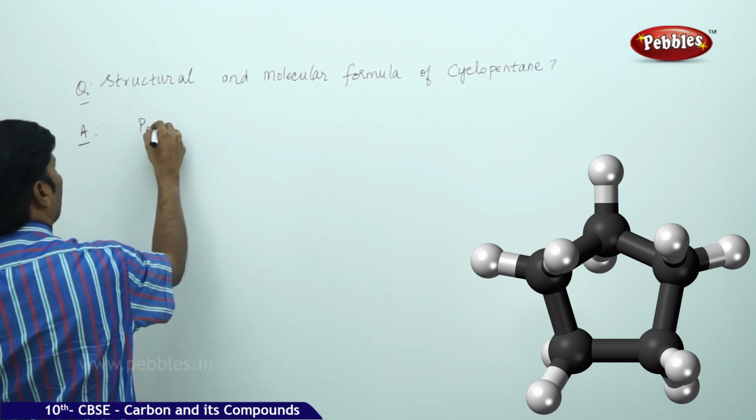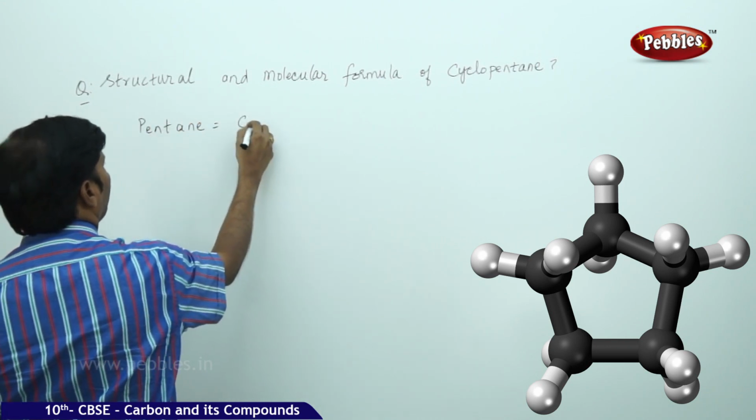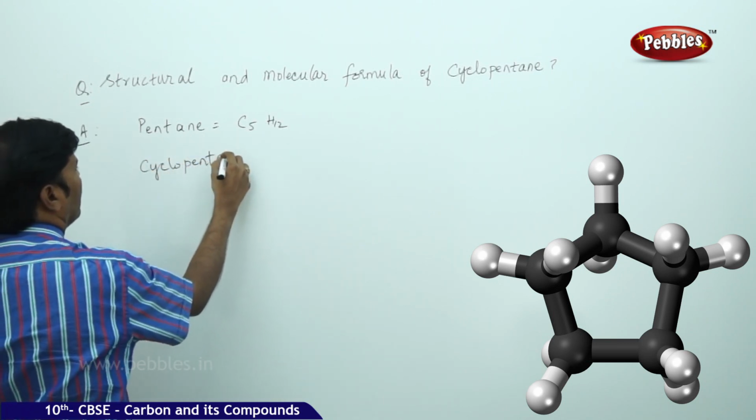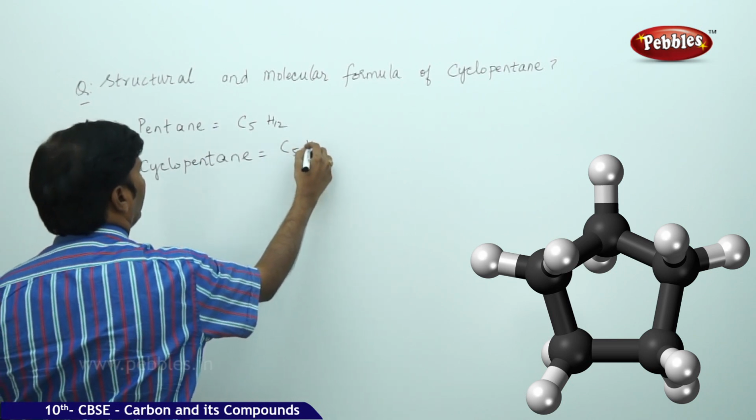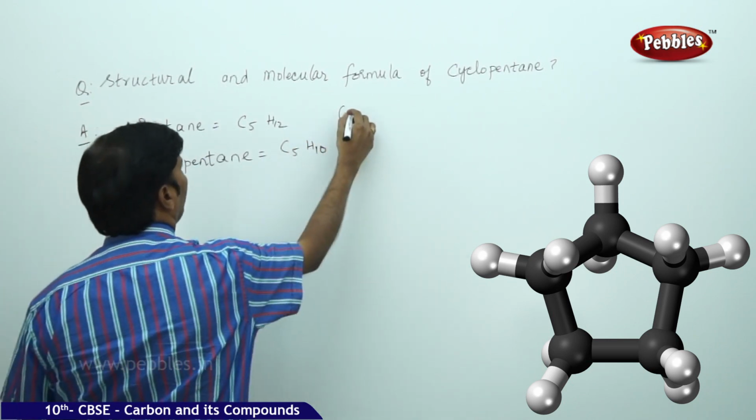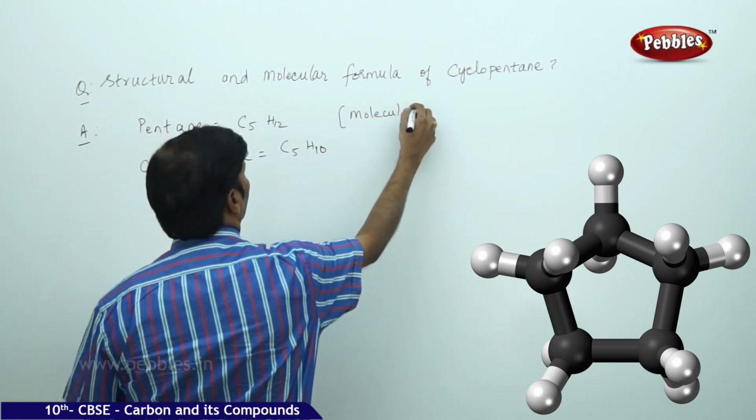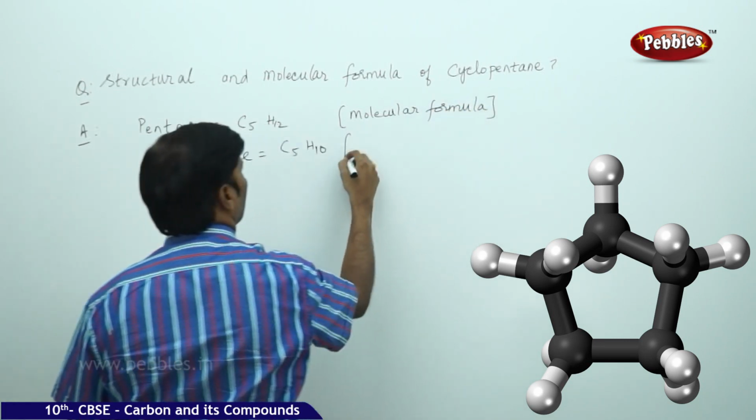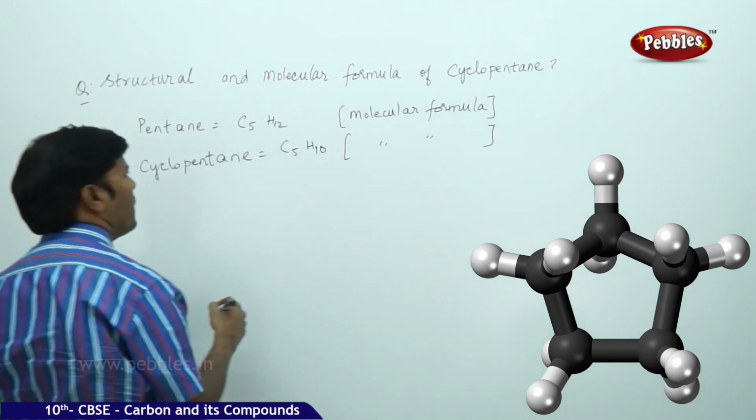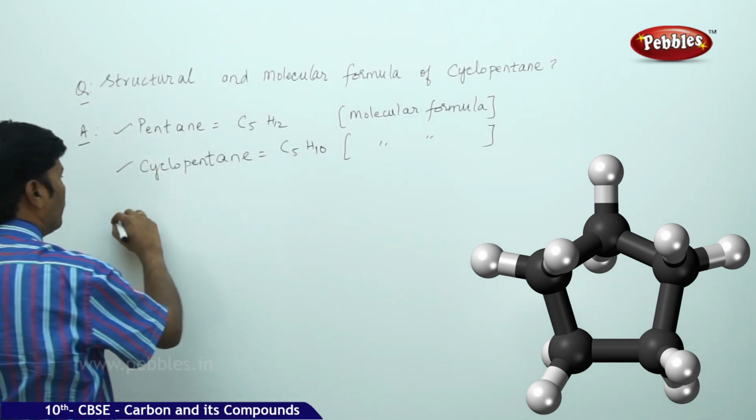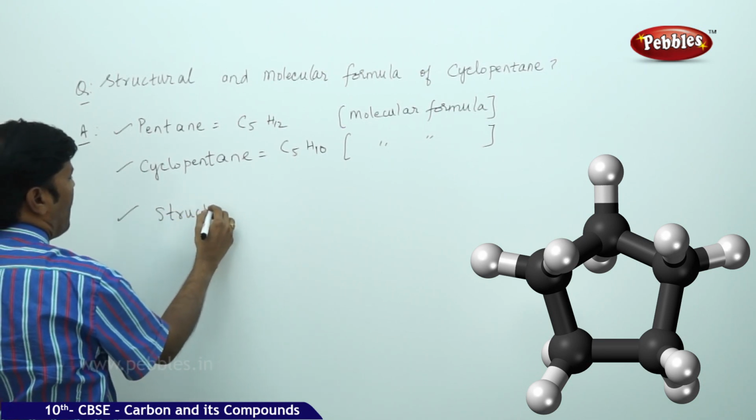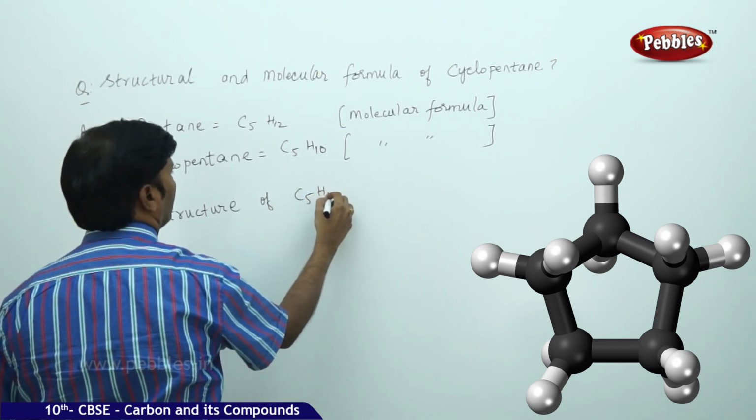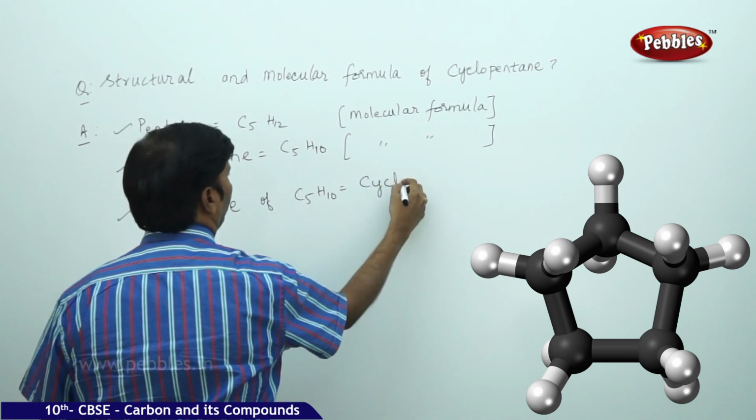Here, if you take the molecular formula, pentane is C5H12. Cyclopentane, the molecular formula is C5H10. So if you take the structure of C5H10, that is cyclopentane.